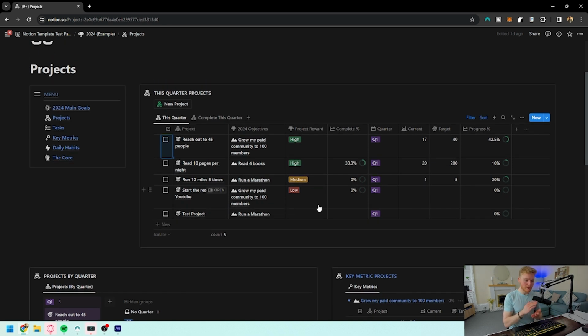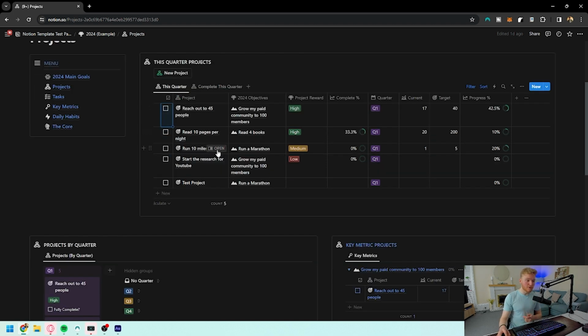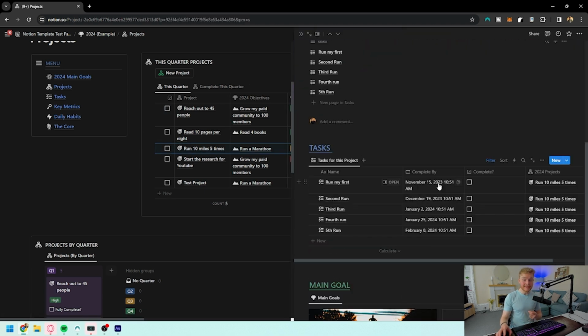There's two different percentages that you'll see for this one. It'll be the complete percentage and it'll be the progress percentage. Now, how these work is interesting. The complete percentage is related to the tasks that are for this project in particular. So for example, if we click on the run 10 miles 5 times, if we click into this, we can see here that the tasks related to run 10 miles 5 times are in here.